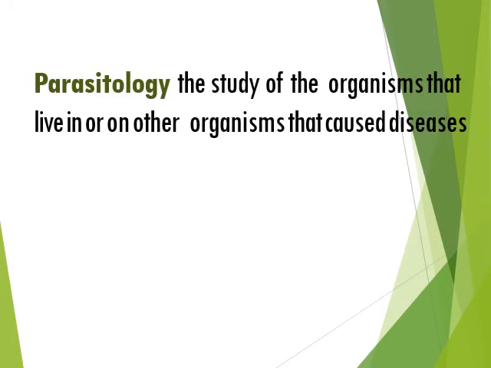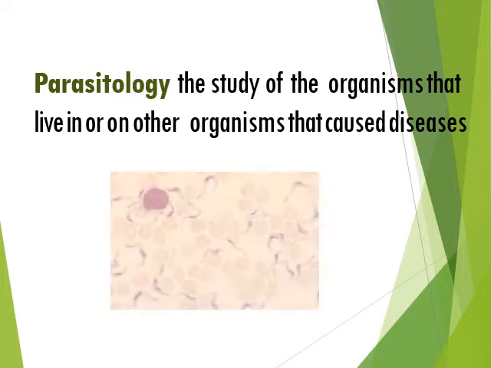Parasitology. As the name says, parasites are the organisms that live on other organisms. So the biologists who study the parasites are known as parasitologists.